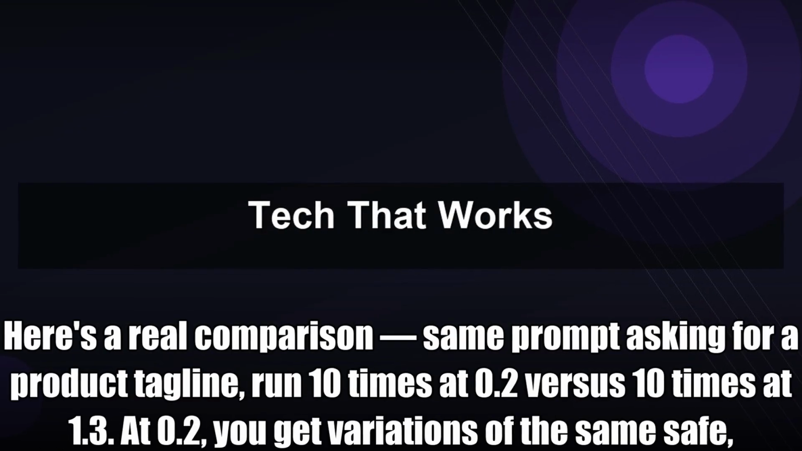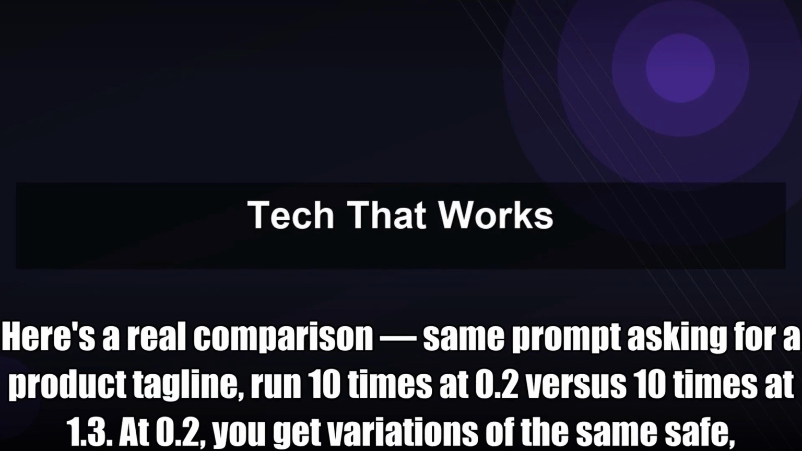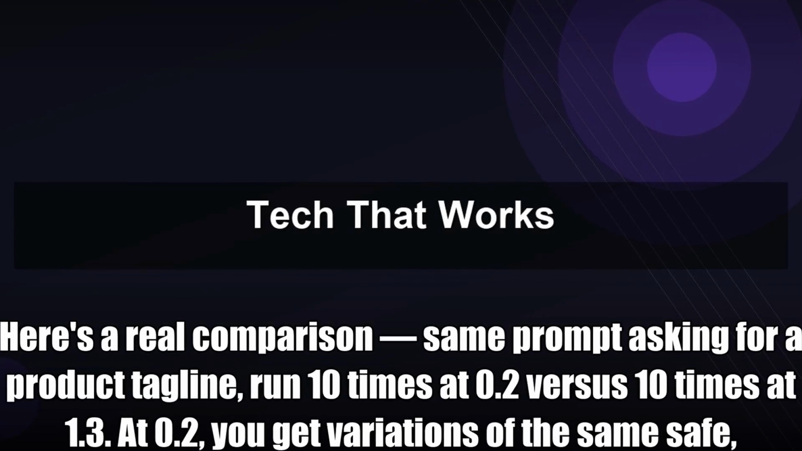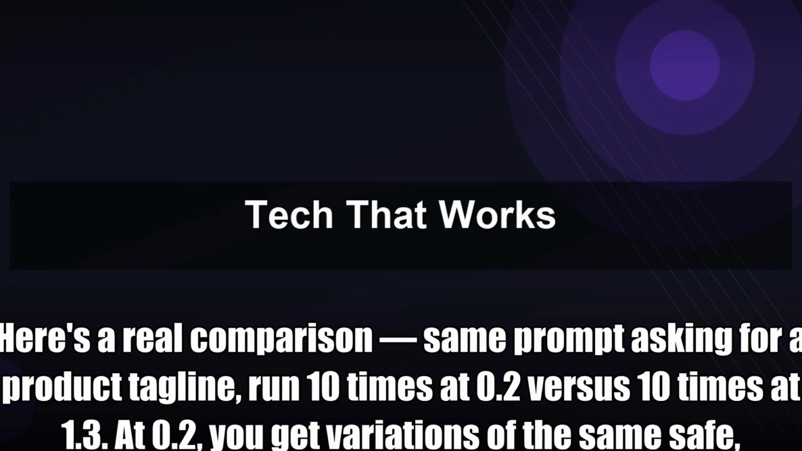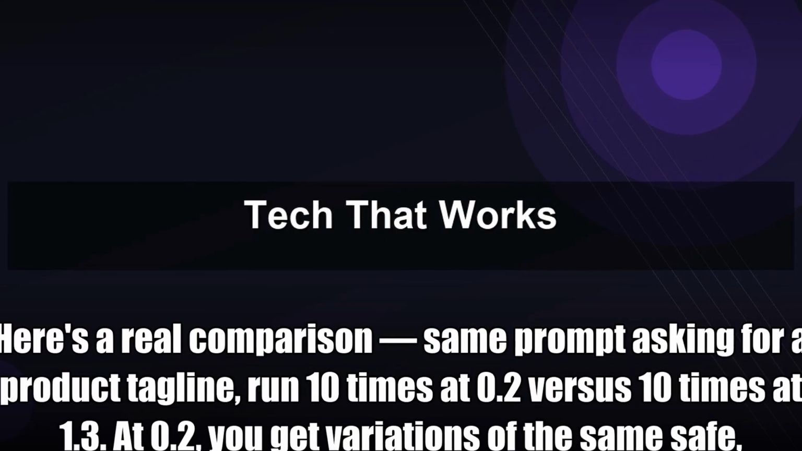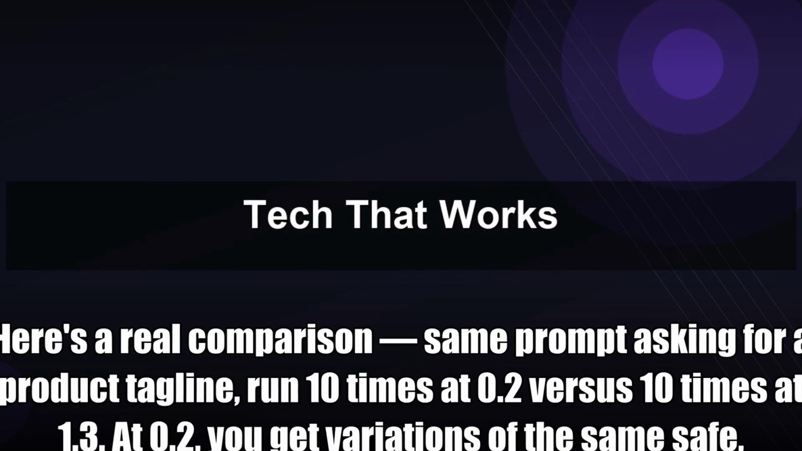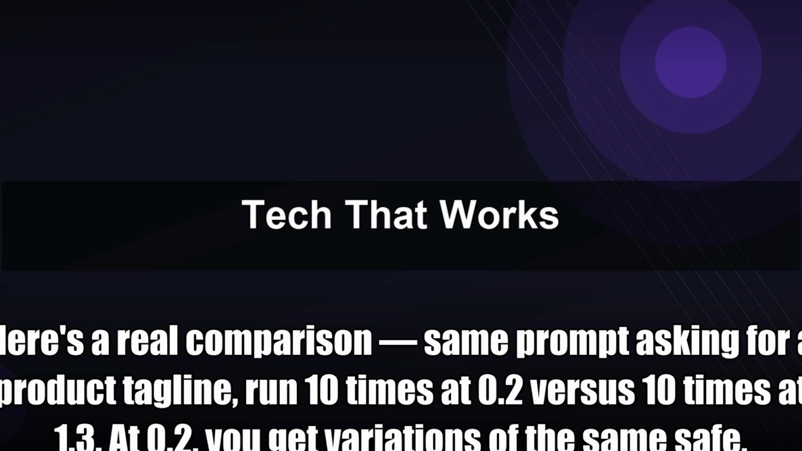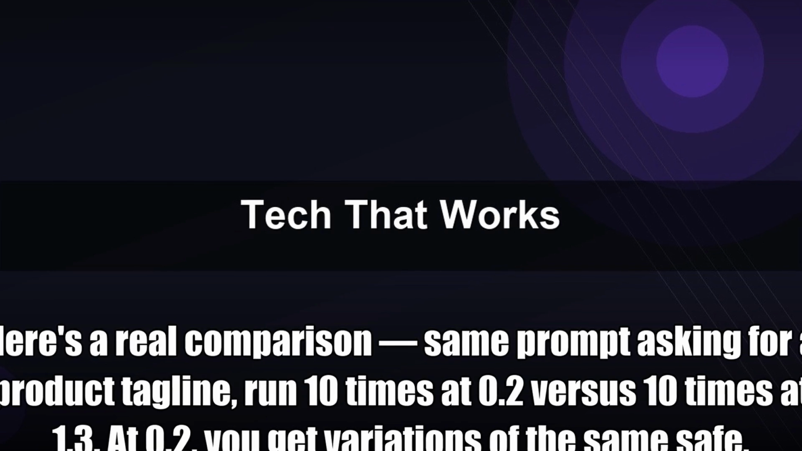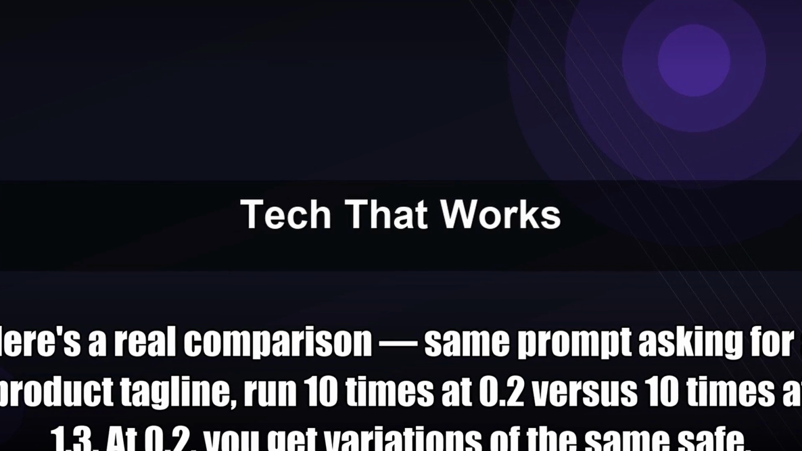Here's a real comparison. Same prompt asking for a product tagline. Run 10 times at 0.2 versus 10 times at 1.3. At 0.2, you get variations of the same safe, predictable phrase. At 1.3, you get 3 unusable disasters and 2 lines that are genuinely electric. The math starts making sense when you experiment yourself.